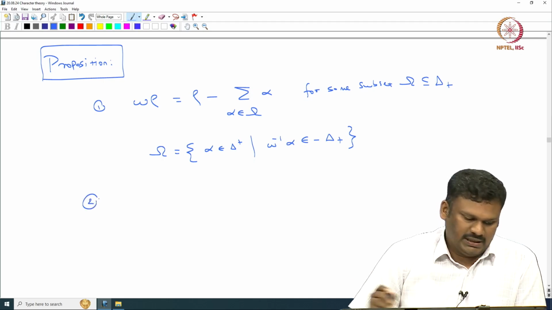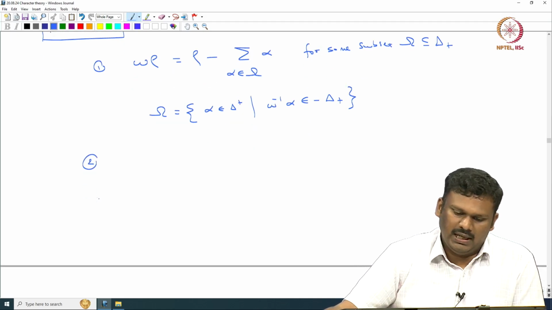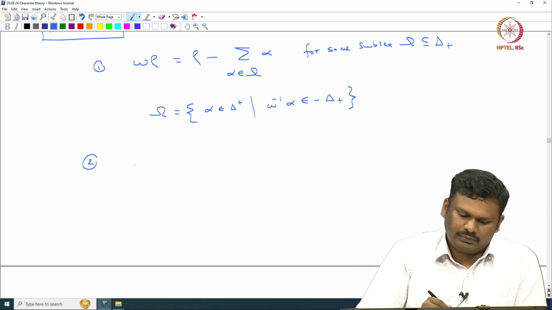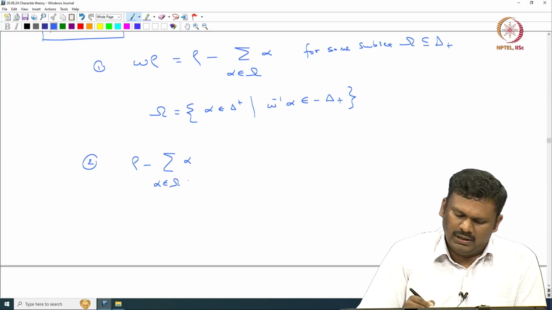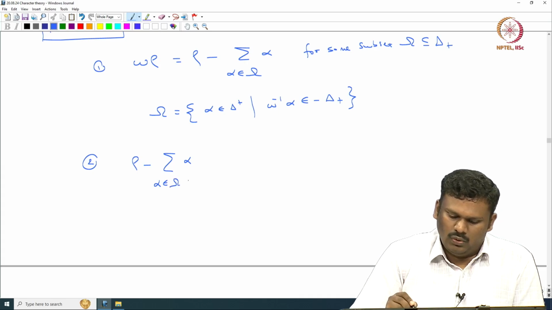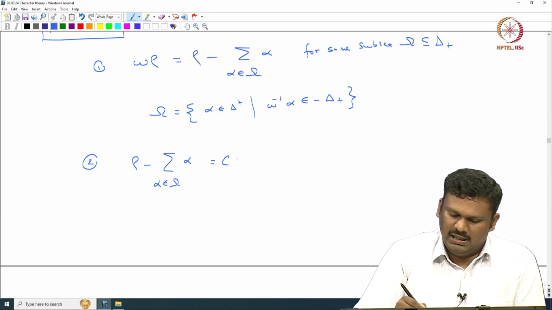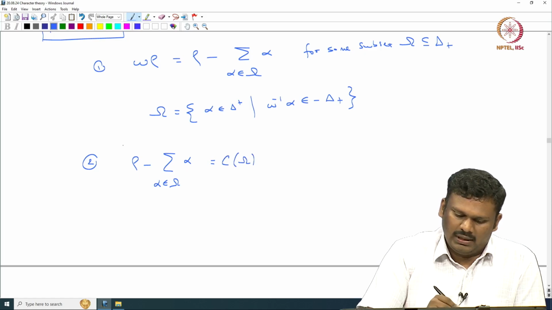Now, the second observation. Take something like rho minus summation of alpha, alpha in omega, and call this element c of omega, for omega a subset of delta plus.